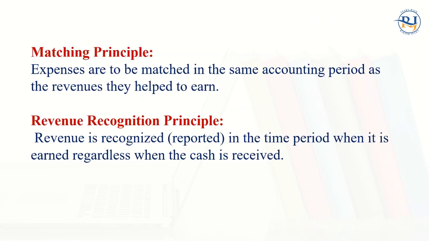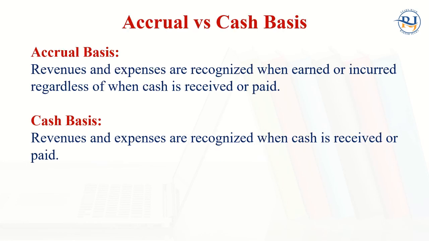The matching principle says expenses are to be matched in the same accounting period as the revenue they helped to earn. The revenue recognition principle says revenue is recognized or reported in the period when it is earned, regardless of when the cash is received.